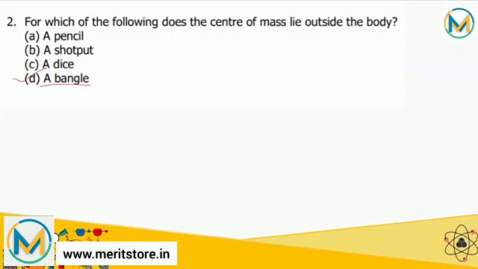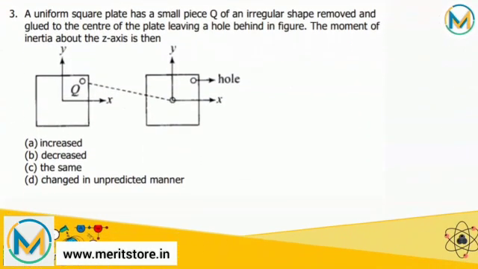Looking towards the next question. A uniform square plate has a small piece Q of an irregular shape removed and glued to the center of the plate, leaving a hole behind in the figure. The moment of inertia about the z-axis is then.